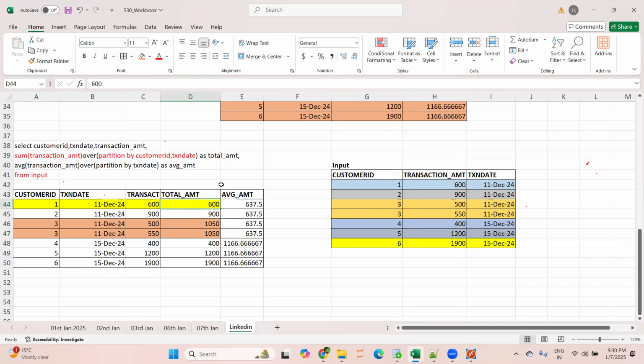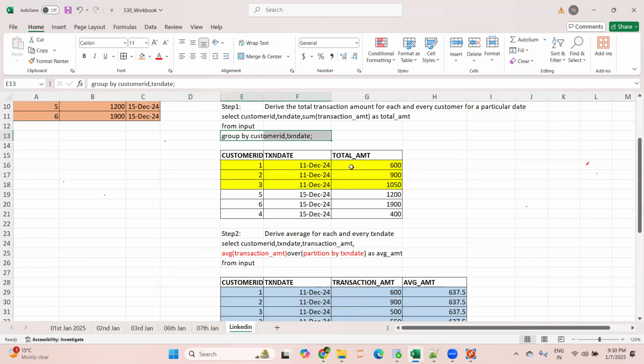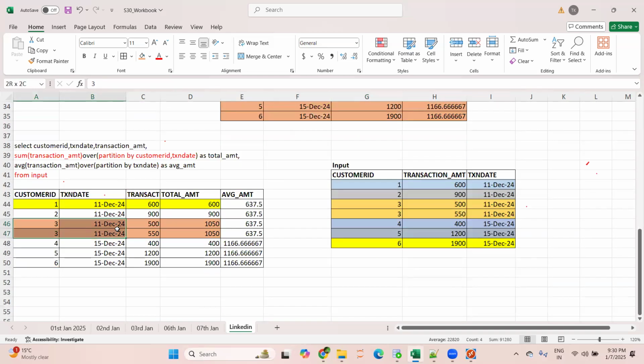Now, generally, there's another interview question: what is the difference between group by and partition by? When I'm using group by to derive the total amount, the sum of transaction amount, for customer ID 3 and 11 December you get just one record, that is 1050, which is correct. But in partition by, check here, you are getting two records, and it is showing each and every transaction. So that is the difference between partition by and group by.